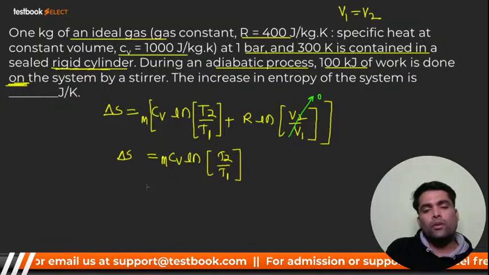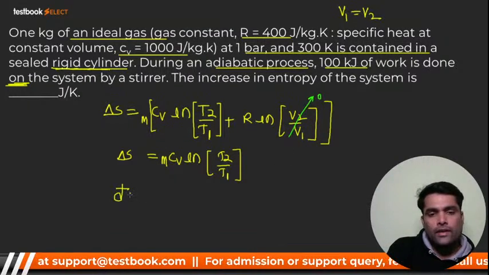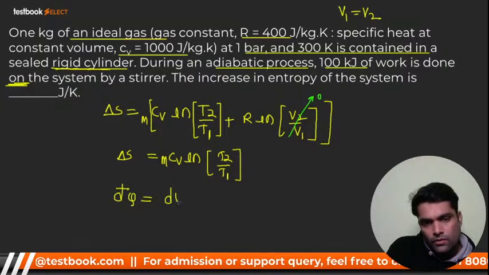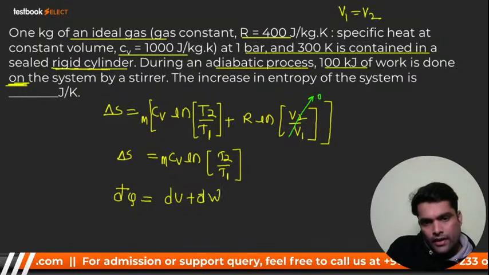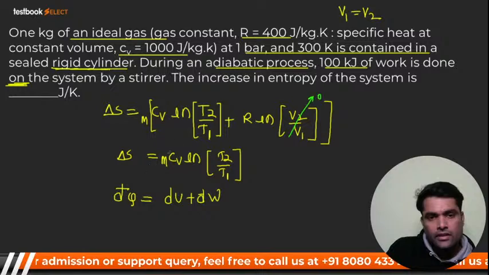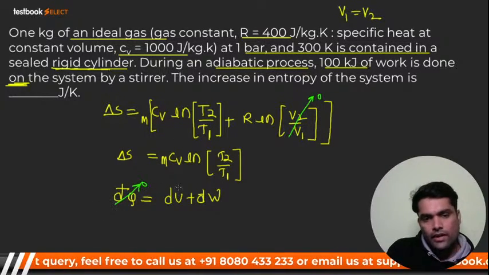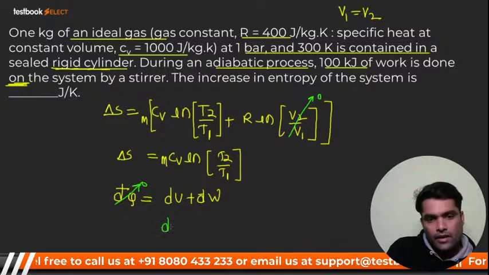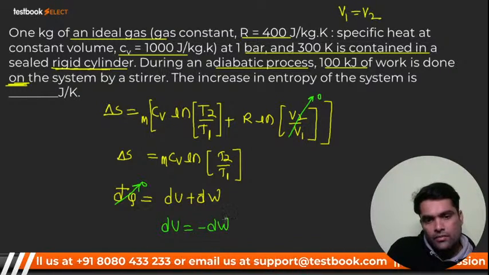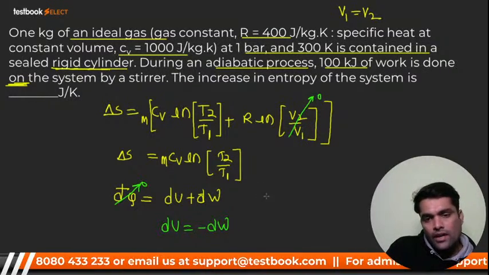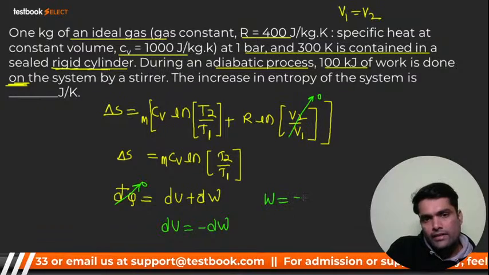We don't know T2, but if I go for the first law, dQ is equal to dU plus dW. The process is adiabatic, so the change in heat will be 0. That means dU is equal to minus dW, and W is minus 100 kilojoule.